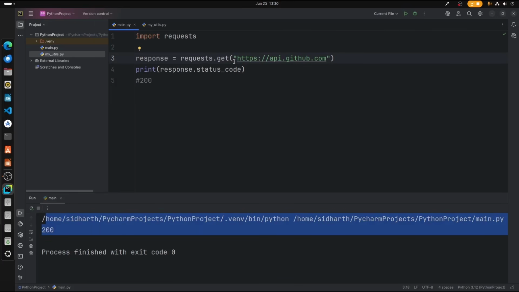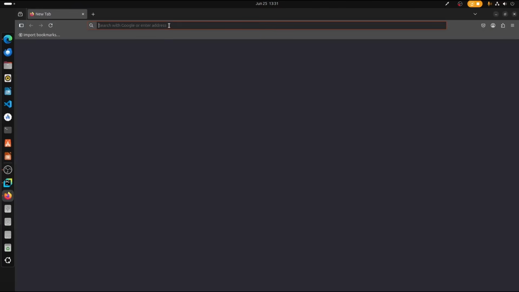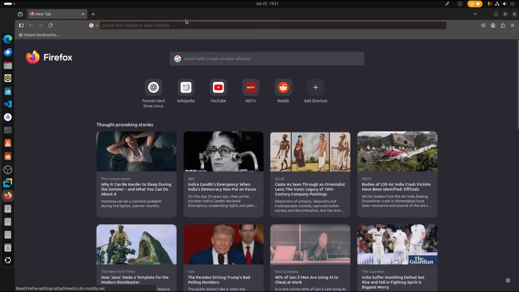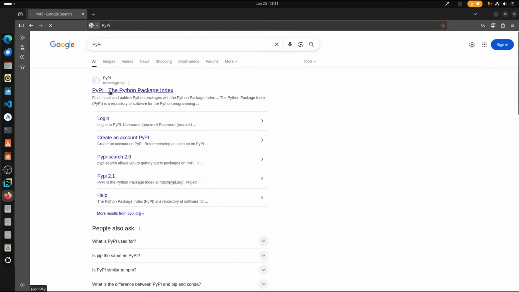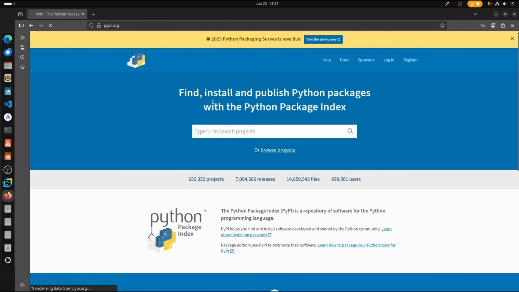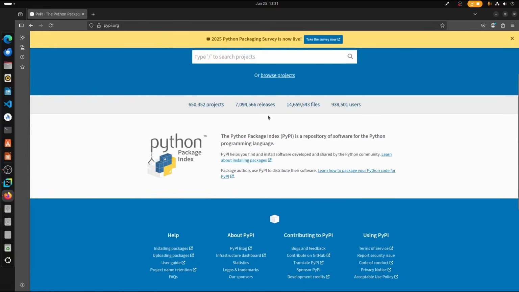Now let's move on to standard Python libraries. So in our browser, just type PyPI. So this is the Python Package Index. So what is that? Well, it's very simple. Developers or users across the world create Python libraries and modules and publish them in this Python Package Index. So pip fetches all the packages from here only.